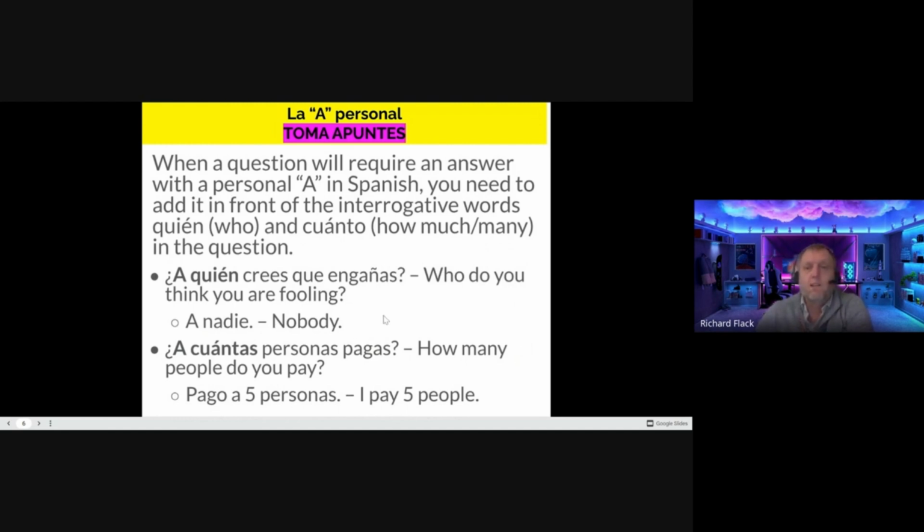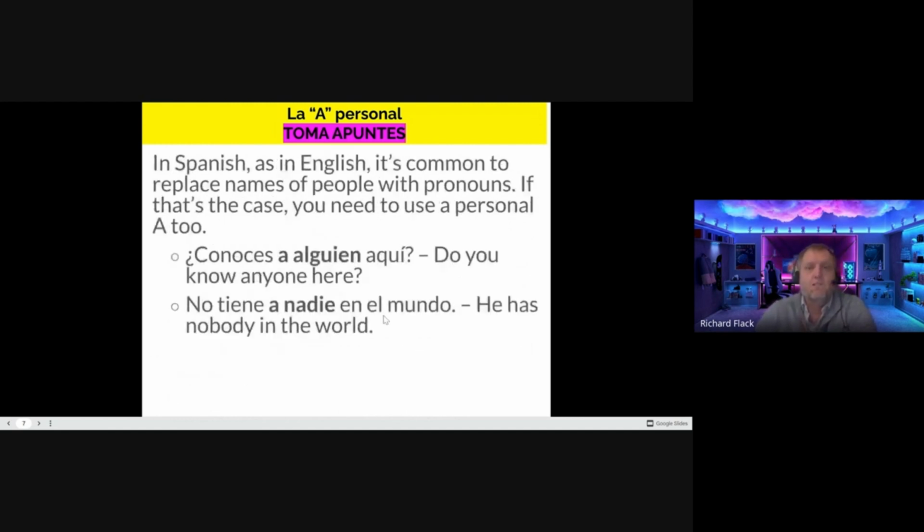Okay, some other things you need to know. Again, you're pausing the video to take notes if you need to. In Spanish, as in English, it's common to replace the names of people with pronouns. If that's the case, you still need to use a personal a as well. ¿Conoces a alguien? Do you know someone?